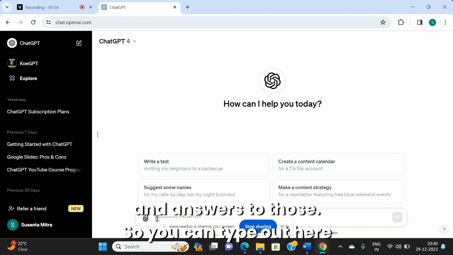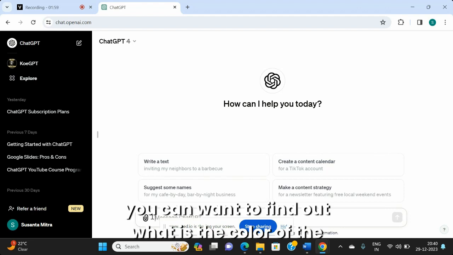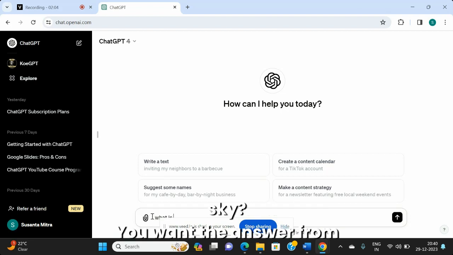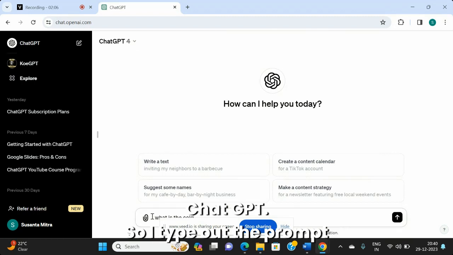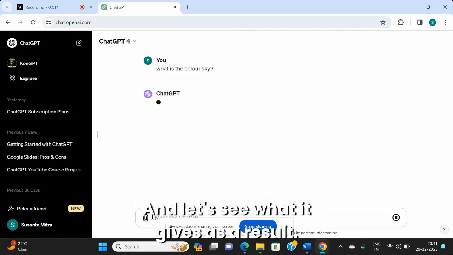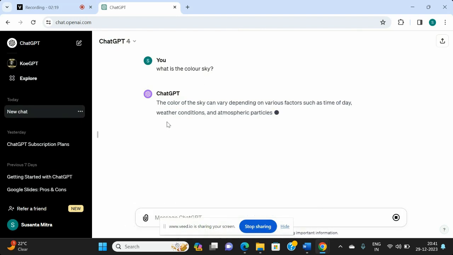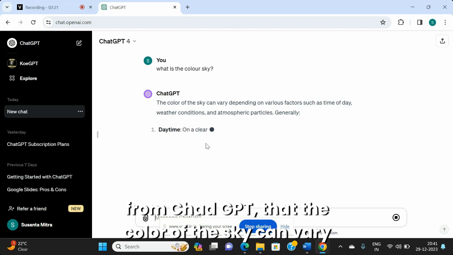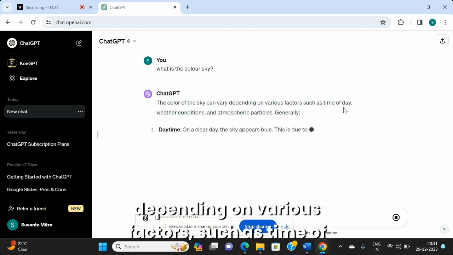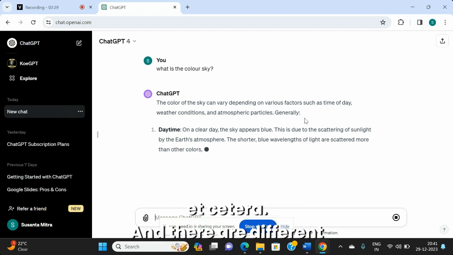So you can type out here something, say you want to find out what is the color of the sky. You want the answer from ChatGPT. So I type out the prompt here, what is the color of the sky, and let's see what it gives as a result. So this is my question, this is the prompt, what is the color of the sky, and here is the answer from ChatGPT: the color of the sky can vary depending on various factors such as time of the day, weather condition and atmospheric particles, etc.